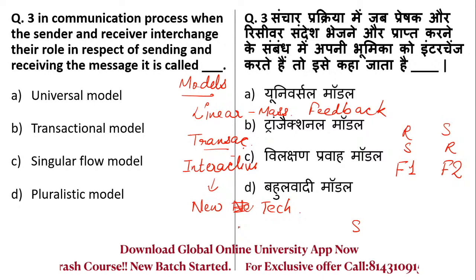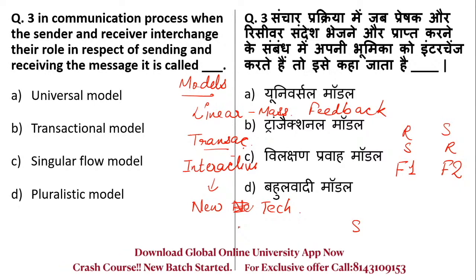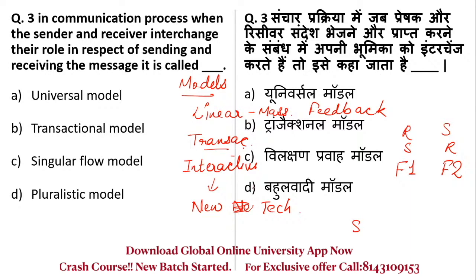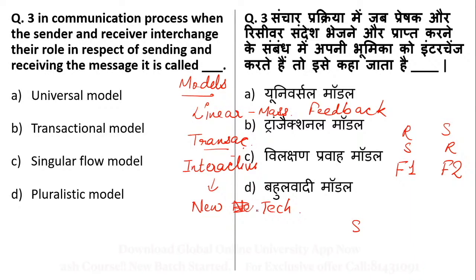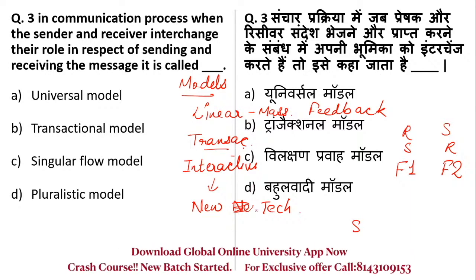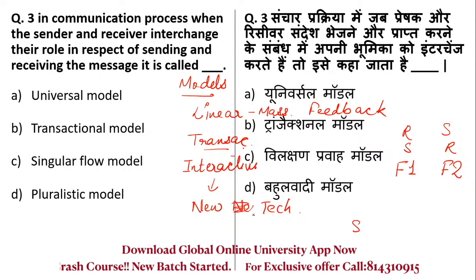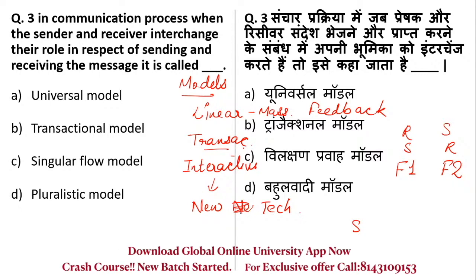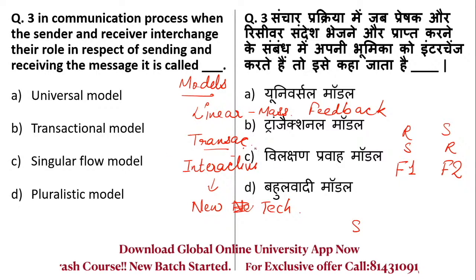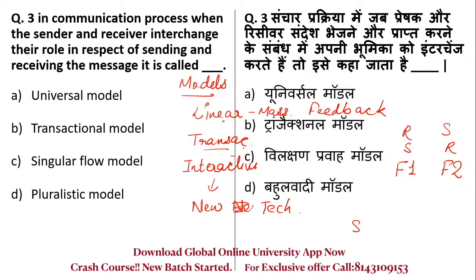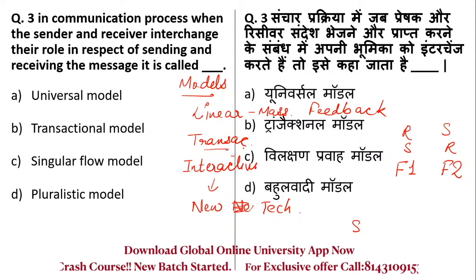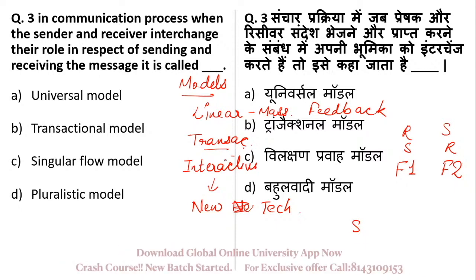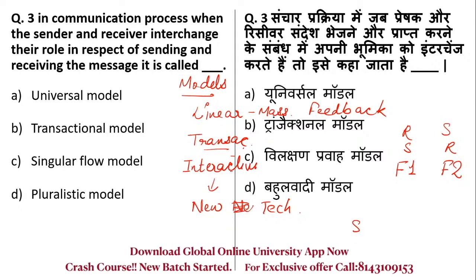For example, if you write something on my video, you put some comment, when I get time, I will see the comment. I will reply to it at a later time. So the feedback is there, students, but it is delayed. It is not as fast as transactional. In linear, there is no feedback at all. In transactional, spontaneous feedback is there, while in interactive, delayed feedback is there.